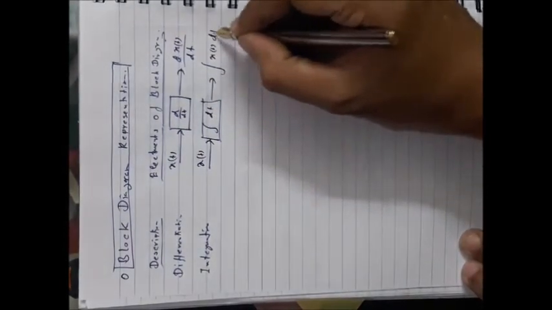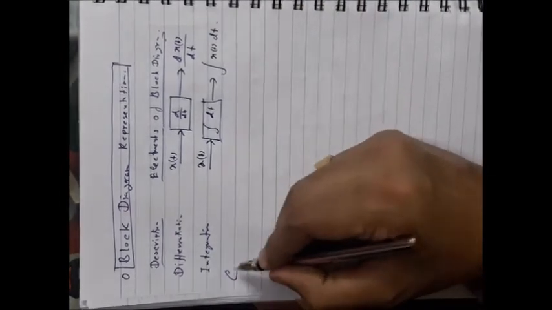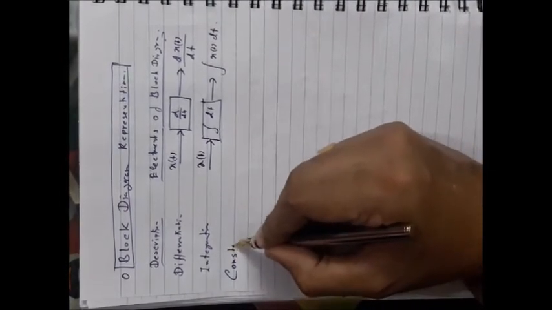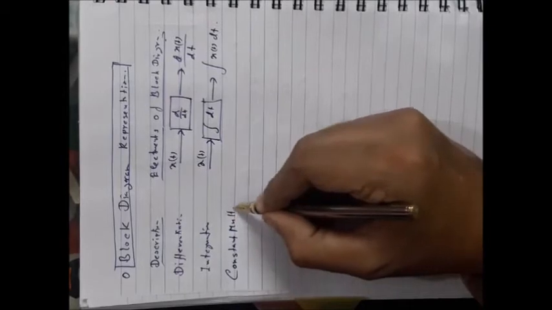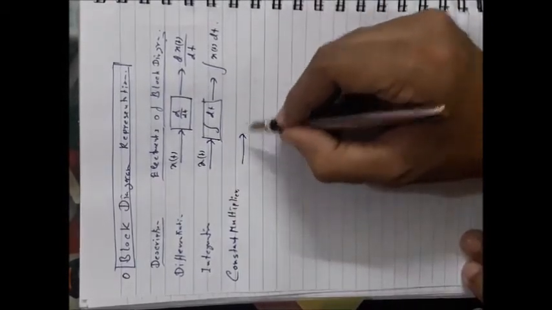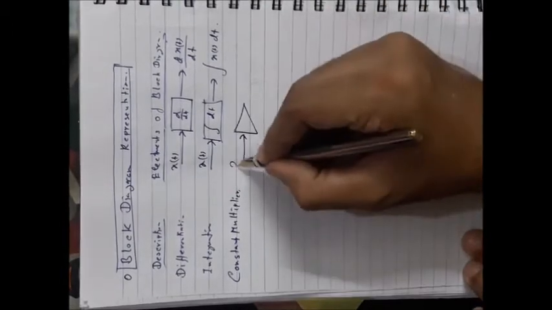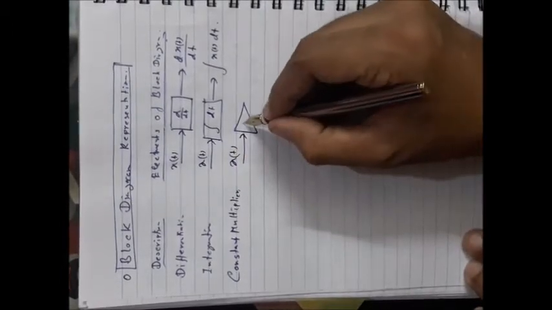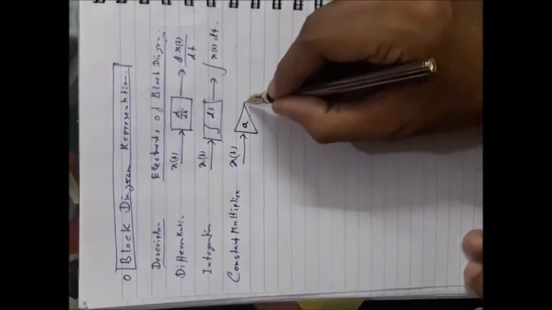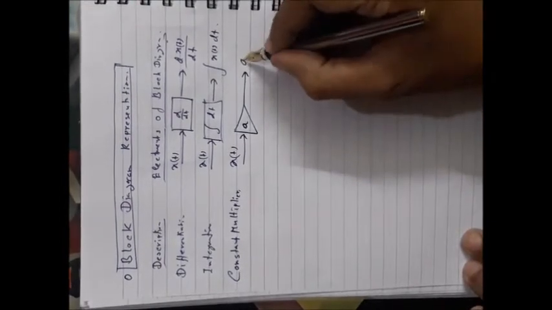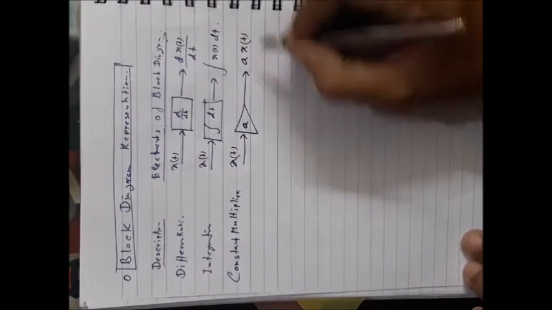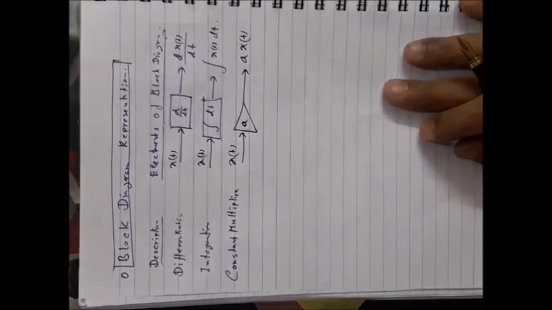Okay, next one is the constant multiplier. Constant multiplier can be represented this way. x(t) is the input, and if you provide a, any constant, at the output you will obtain a multiplied by x(t). That means it is nothing but an amplitude scaling.